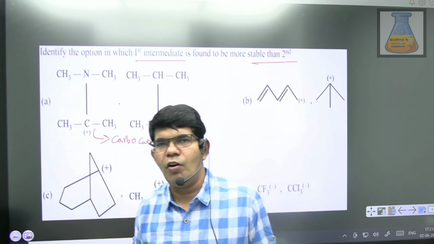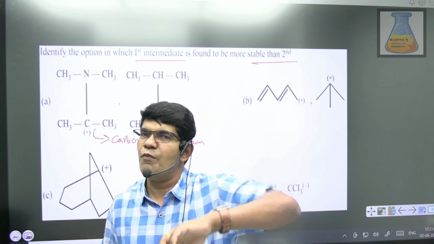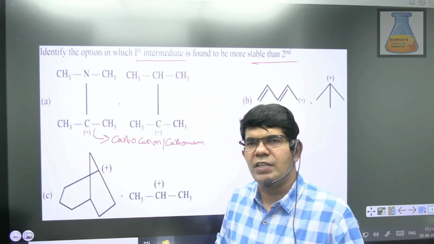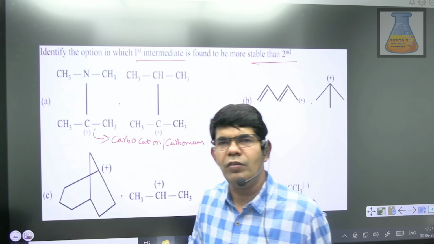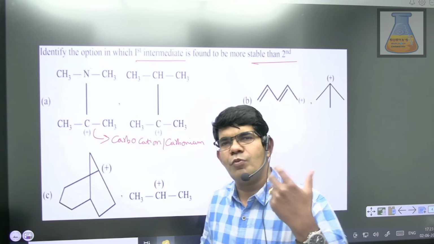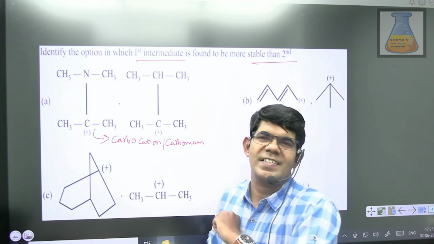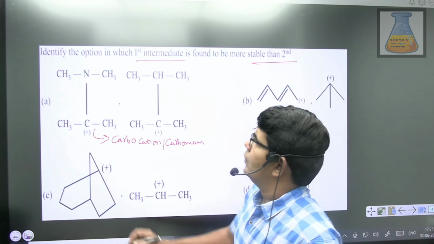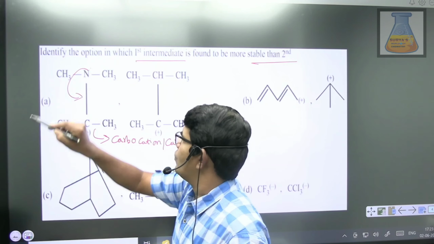Do carbocation and carbonium ion mean one and the same? Is every carbon containing a positive charge considered a carbocation, or is every carbon containing a positive charge considered a carbonium ion? Let us understand. So here you have lone pair positive conjugation.